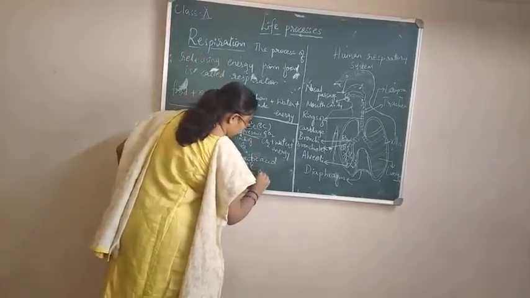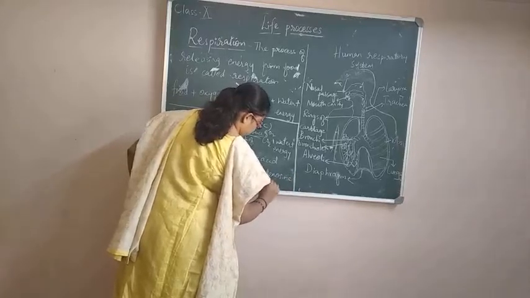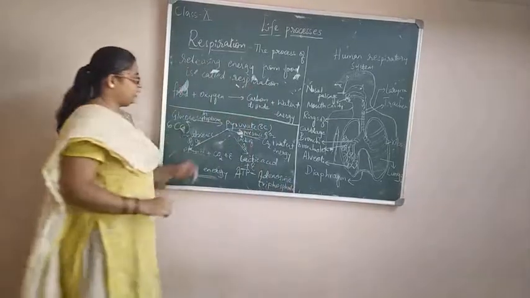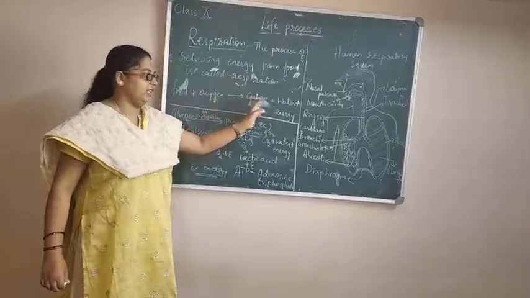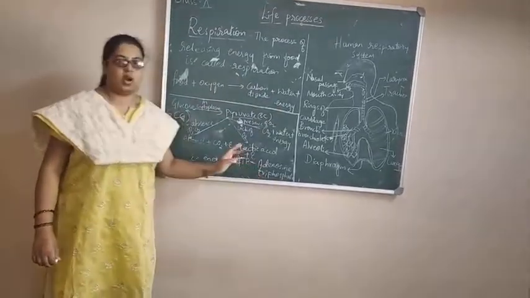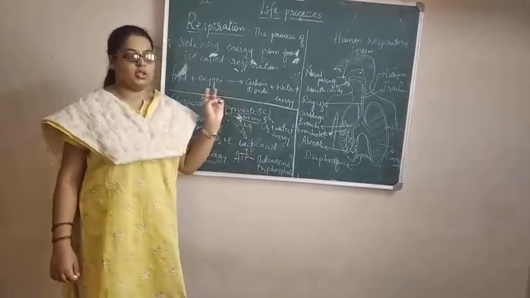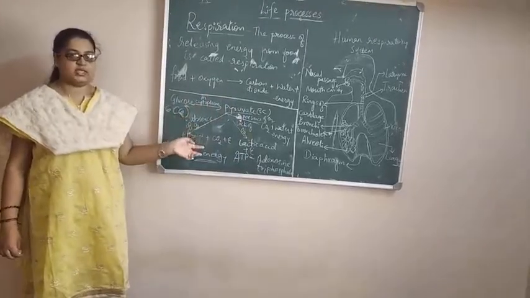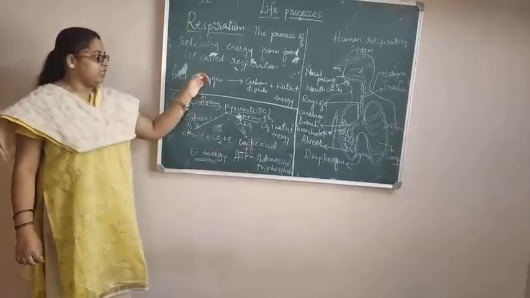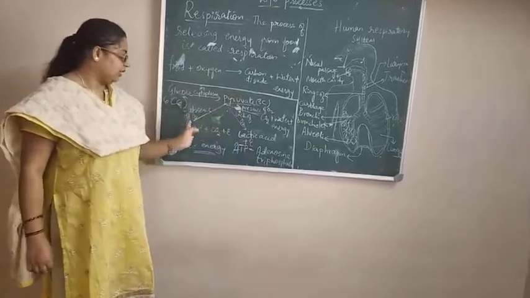ATP means adenosine triphosphate. This is the energy released in the respiration process. So it is stored in the form of adenosine triphosphate. This is also called the energy currency of a cell. For each cell to perform all the other life activities, life processes, this energy molecule is needed, and it is supplied by the mitochondria. This is about the breakdown of glucose to pyruvate and pyruvate to other, again simple forms,